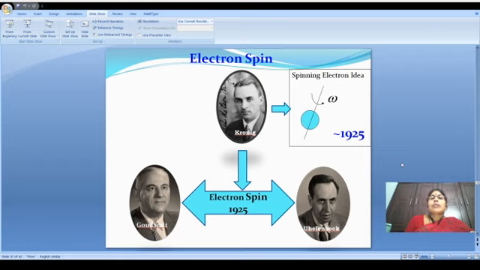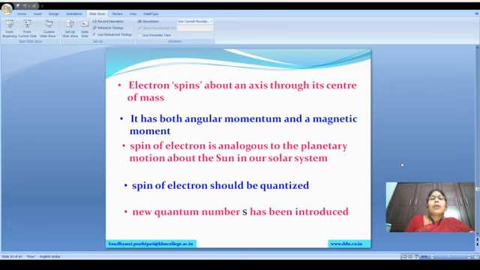The electron spins about its own axis with a particular angular velocity. After that, it was developed by Goudsmit and Uhlenbeck in late 1925. Their first proposal was that the electron spins about an axis through its center of mass.